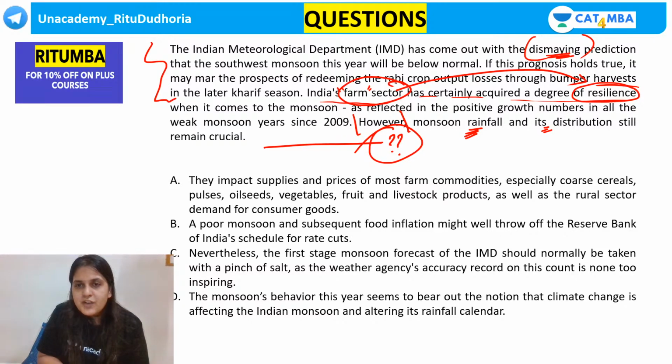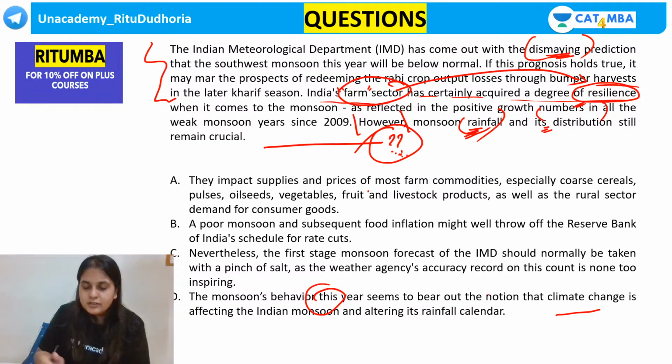It's clearly given that the farm sector has become resilient to it, which means it can easily withstand it. Then why is the prediction, why is the rainfall distribution still crucial? Now, understand D. The monsoon's behavior this year seems to bear out the notion that climate change is affecting the Indian monsoon and altering its rainfall calendar. You are looking at the effect of rainfall and distribution.